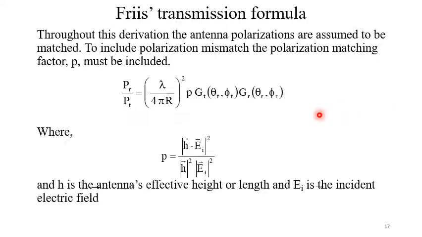Now for this derivation we have neglected the polarization effect. If we add this polarization effect, we have to include the polarization mismatch.